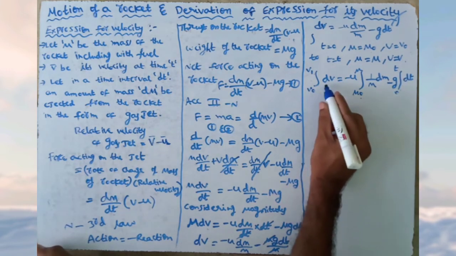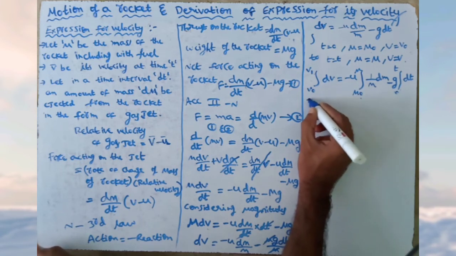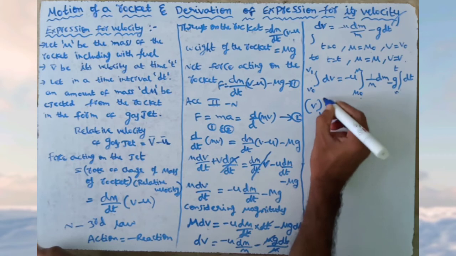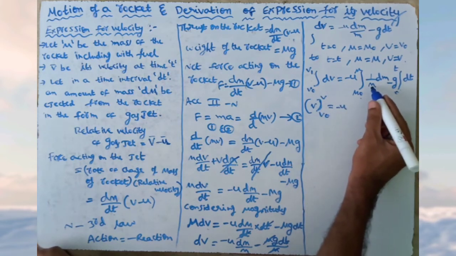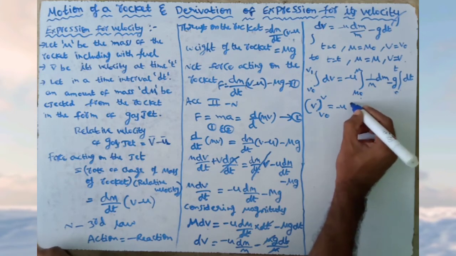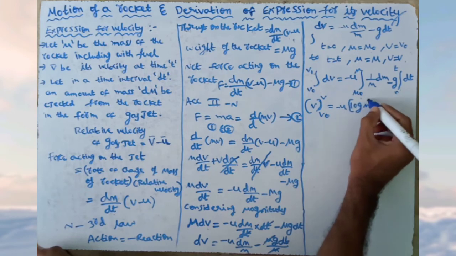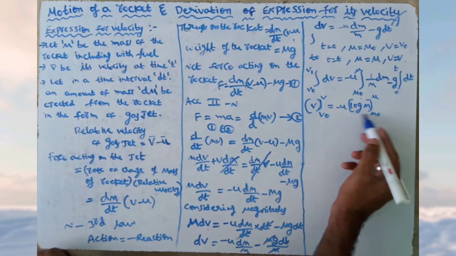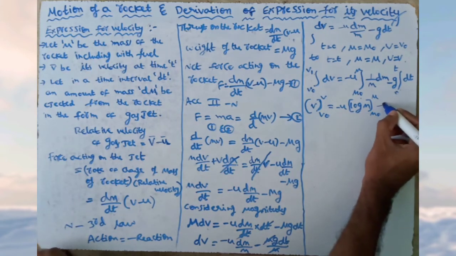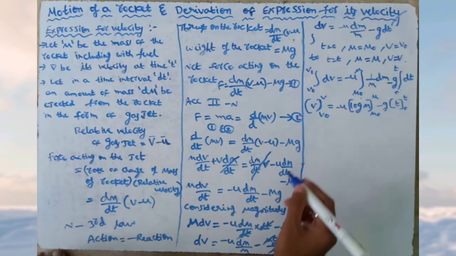So integration of 1 into dv is v, with limits v naught to v, is equal to minus u into integration of 1 by m dm, which is log m, with limits m naught to m, minus g into integration of dt, which is t, with limits 0 to t.